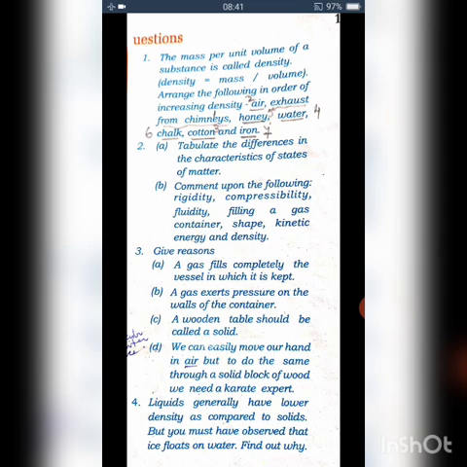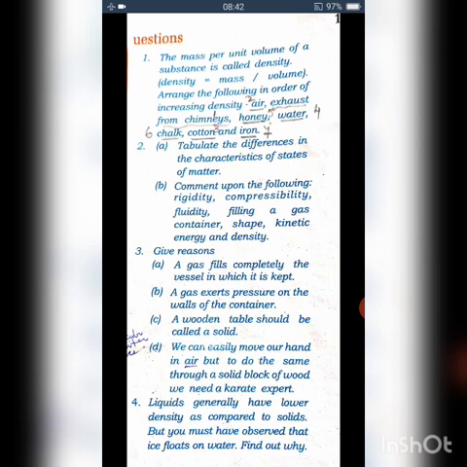Now, the second one, tabulate the differences. I already gave you that question from the textbook, and I told you to write the answers. That is the characteristics of states of matter. First one, rigidity. Solids are highly rigid, liquids are less rigid, and gases are not at all rigid. Then compressibility: in solids it is negligible, in liquids it is low, but in gases it is high. Third one, fluidity.